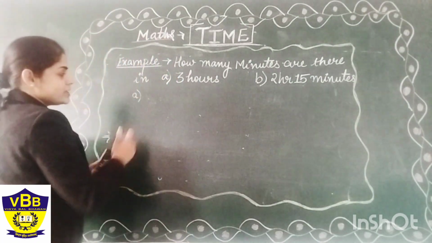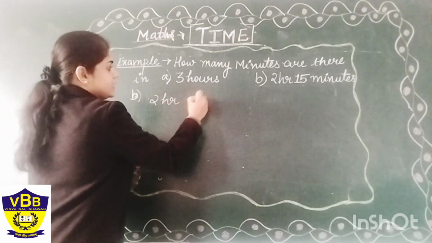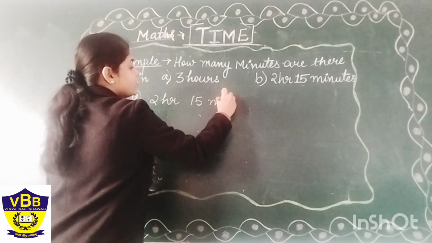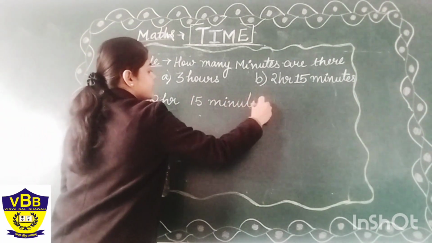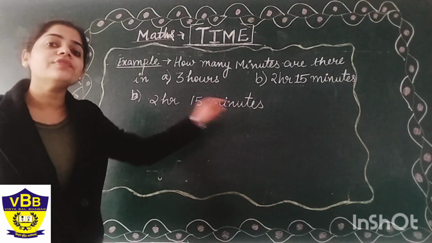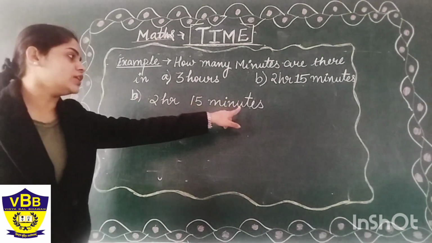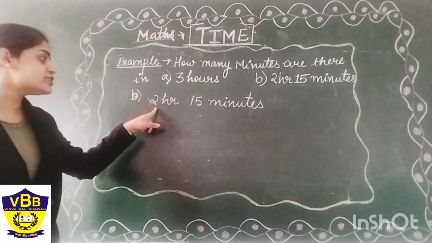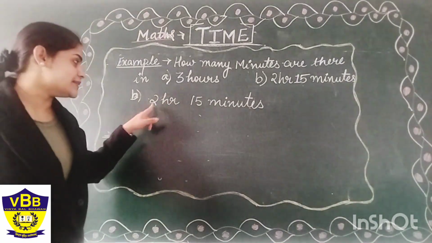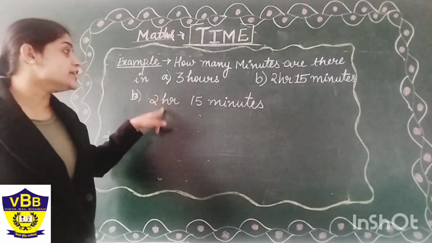What is our second question? 2 hours and 15 minutes. We have to convert this into minutes. So how will we convert this into minutes? Can you see this? 15 is already in minutes, but this 2 is not in minutes. It is in hours. So how to convert this 2 hours into minutes?